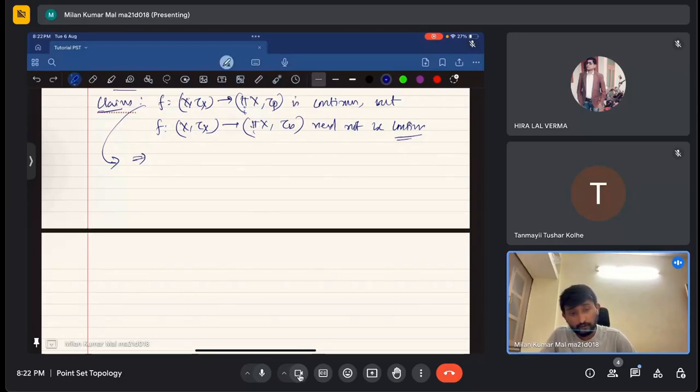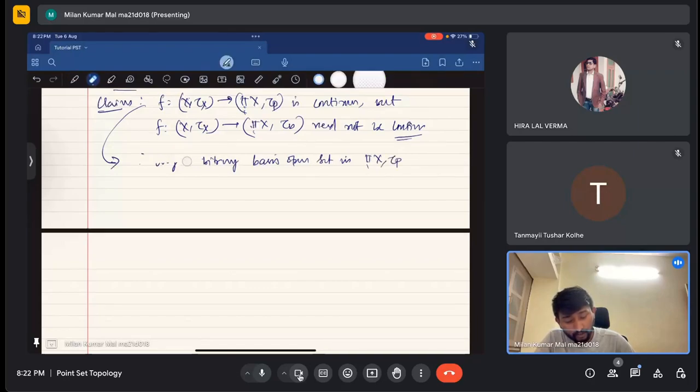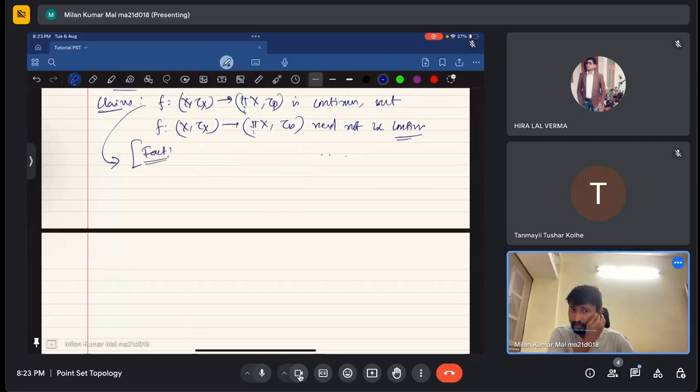Let's prove the first one. How will I prove that? Take any arbitrary basis open set in this product topology. Here I will use one general fact.